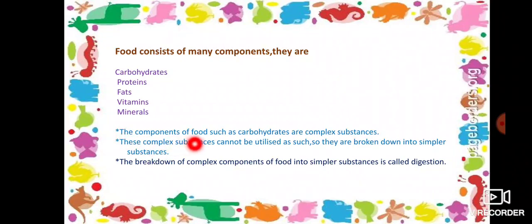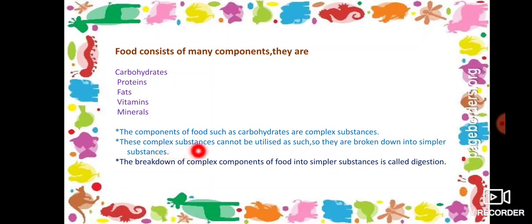The components of food such as carbohydrates are complex substances. I have told you the chemical formula of carbohydrates, that is, of glucose and sucrose, in the last chapter. The chemical formula of glucose is C6H12O6, that means carbon 6, hydrogen 12 and oxygen 6. That means these are complex substances. They are not simple. They combine carbon, hydrogen and oxygen. They are not single elements. That means they are compounds, complex substances.